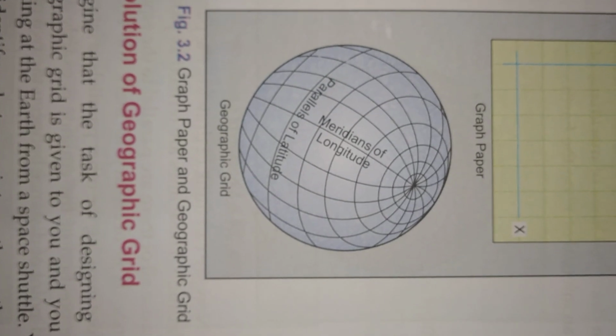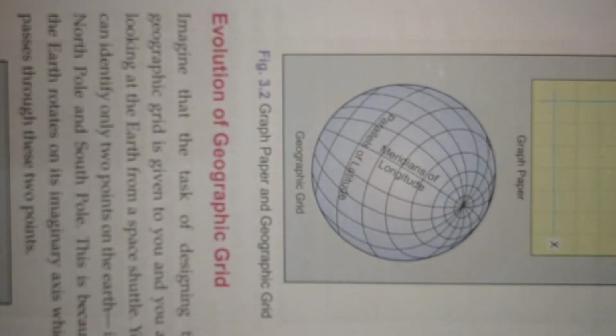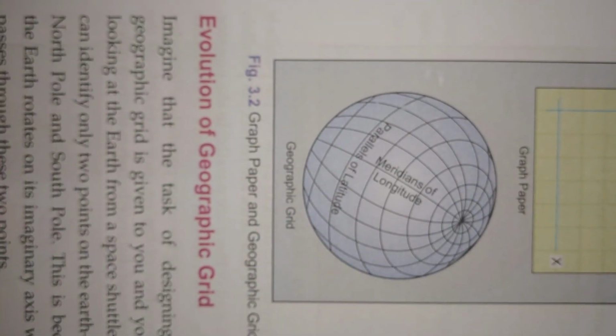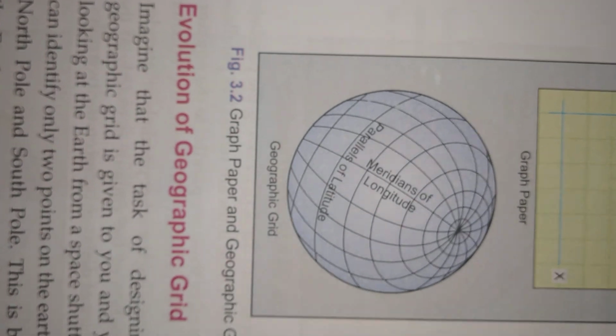Got? Now if somebody asks you what is the distance of your school, I am asking you, can you tell me what is the distance of your school? Now you will be a little bit confused. The distance of the school, but from where? The question is incomplete.